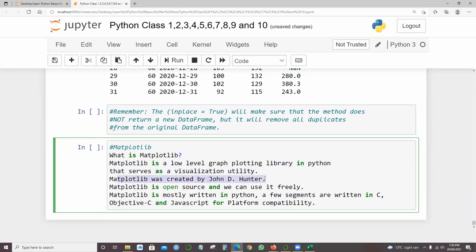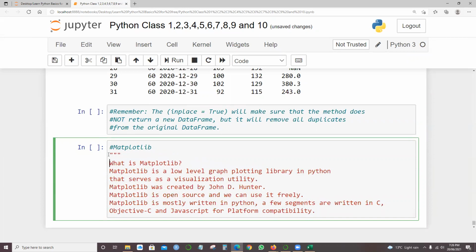Matplotlib was created by John D. Hunter, and it's all open source, and we can use it freely. Matplotlib is mostly written in Python, and a few segments are written in C, Objective-C and JavaScript for platform compatibility. I'll add comments, just in case someone wants to run these lines, so that it won't throw an error message.